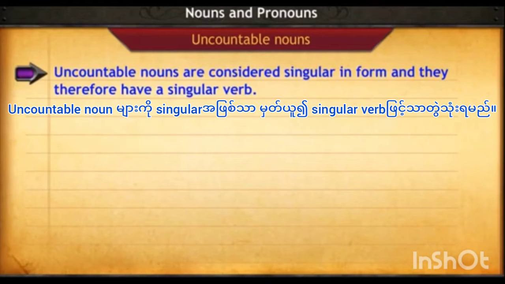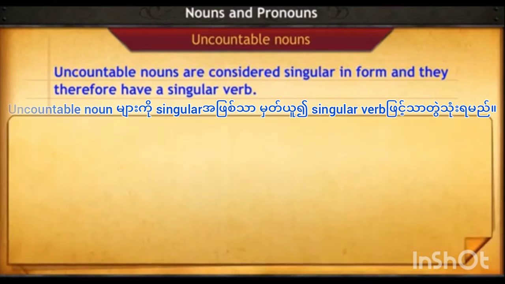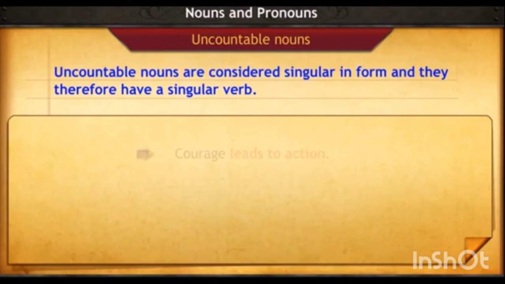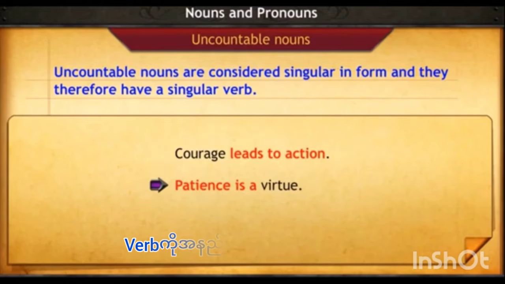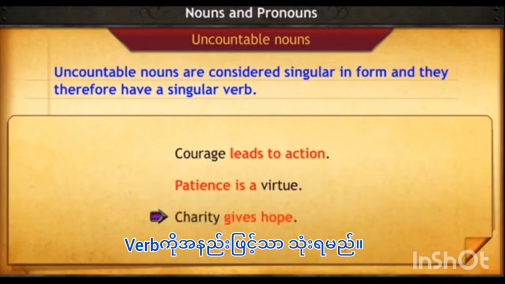Uncountable nouns are considered singular in form, and they therefore have a singular verb. Look at the following sentences. Courage leads to action. Patience is a virtue. Charity gives hope.